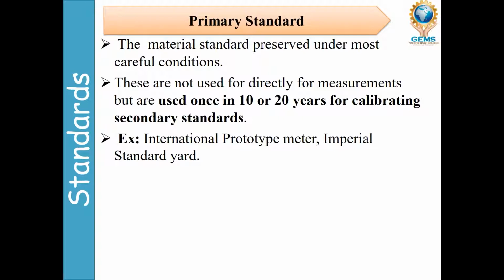They are preserved in careful conditions, and after 10 or 20 years they are used for secondary standard calibration. Examples: International Prototype Meter, Imperial Standard Yard. The primary standard is not used in the shops; they keep it to calibrate the secondary standard.